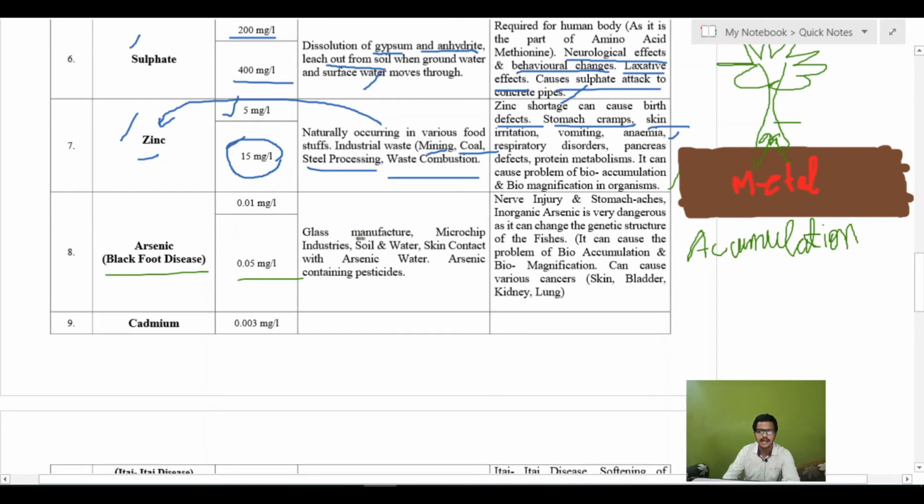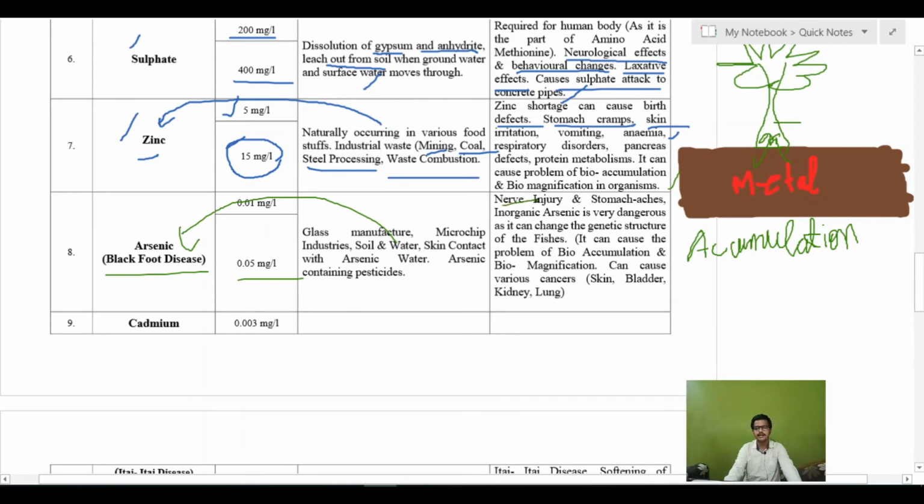The sources are glass manufacturing industries and microchip industries. It can also enter soil and water through leaching. There are some zones in which a higher concentration of arsenic is present, which will cause the problem. Skin contact with arsenic water is also a route. Then arsenic-containing pesticides: if water comes in contact with them, that will cause a higher concentration of arsenic. What is the problem with arsenic?